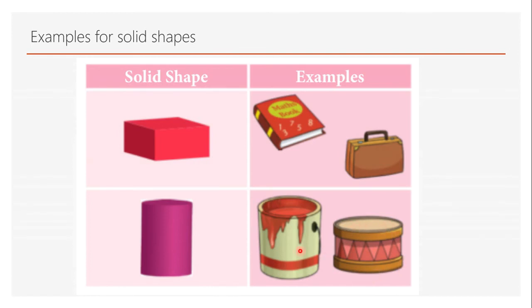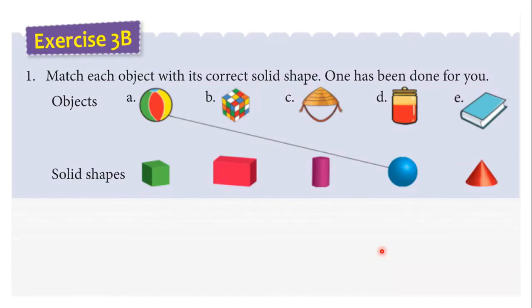Such shapes are called cylindrical shapes. Now let us try to answer the questions in exercise 3B. Question number 1. Match each object with its correct solid shape. One has been done for you.